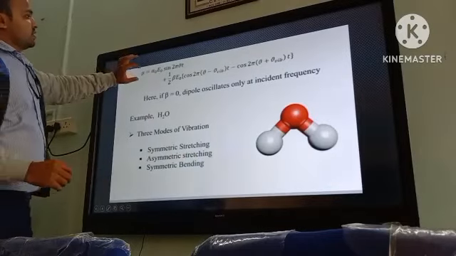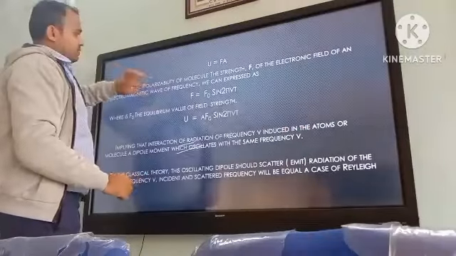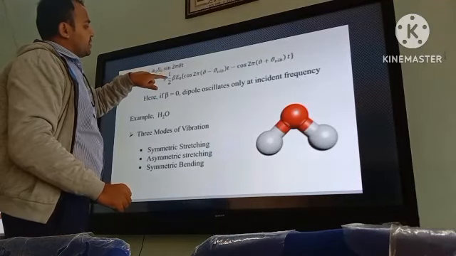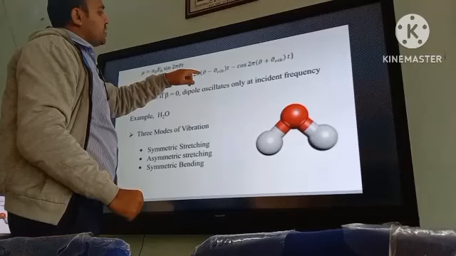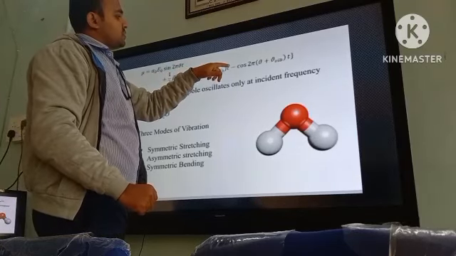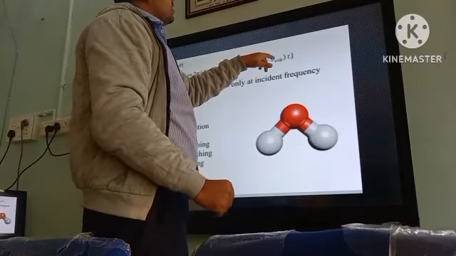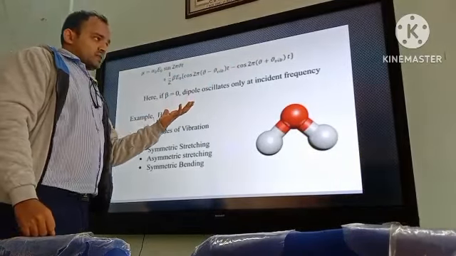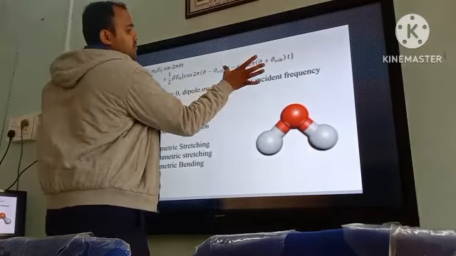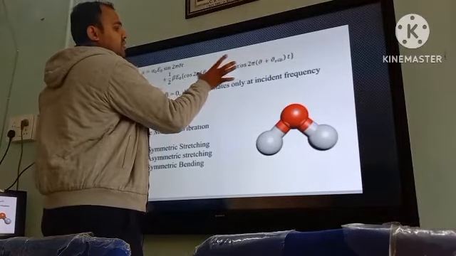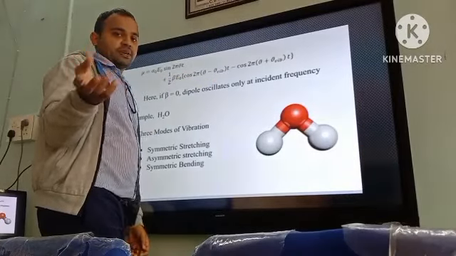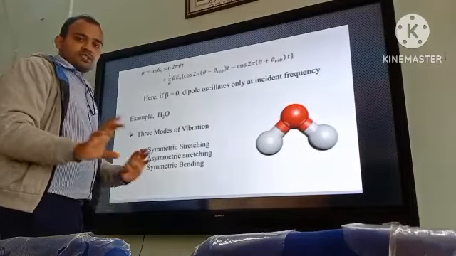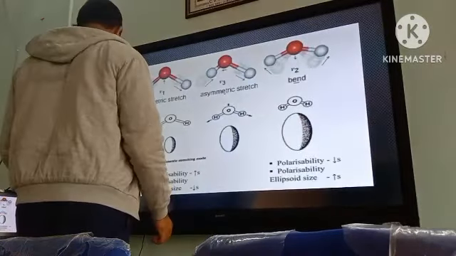The induced dipole moment equals alpha E naught sine 2 pi nu t plus 1 by 2 beta E naught, cos 2 pi (nu minus nu vibration) t minus cos 2 pi (nu plus nu vibration) t. This is the formula from the classical theory. These two terms are for the Raman effect, and this one is for the Rayleigh lines. Okay, this was the classical theory.